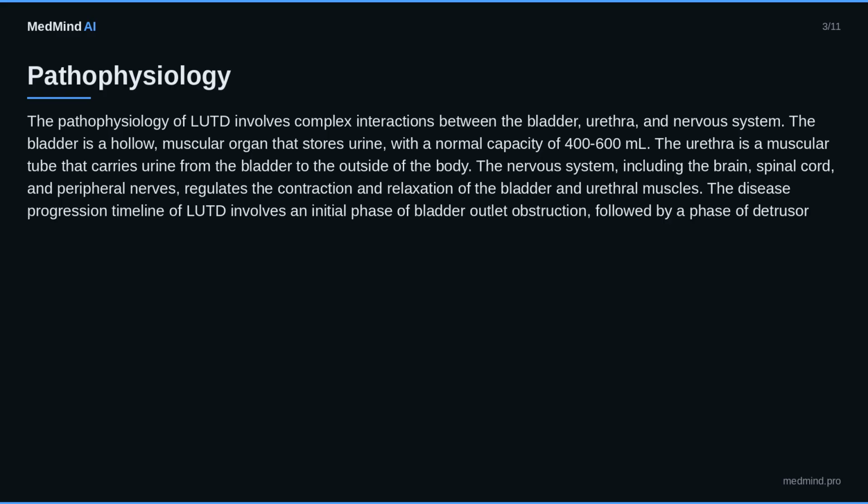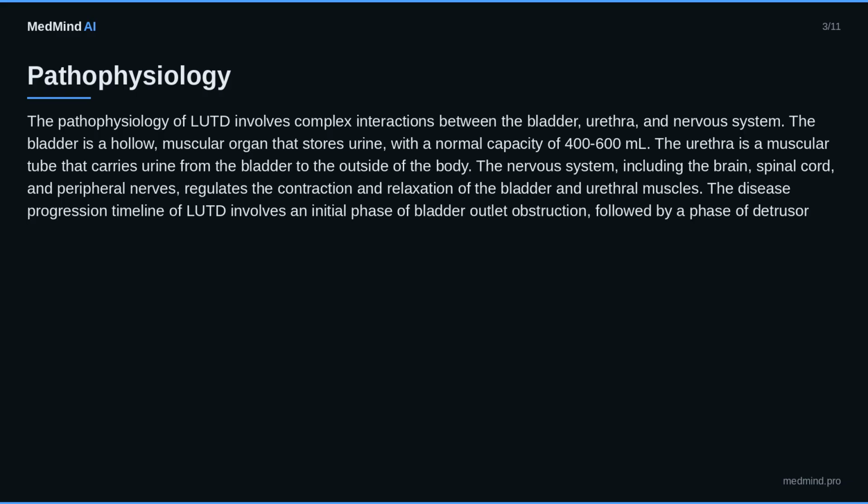Pathophysiology. The pathophysiology of LUTD involves complex interactions between the bladder, urethra, and nervous system. The bladder is a hollow, muscular organ that stores urine, with a normal capacity of 400 to 600 milliliters. The urethra is a muscular tube that carries urine from the bladder to the outside of the body.